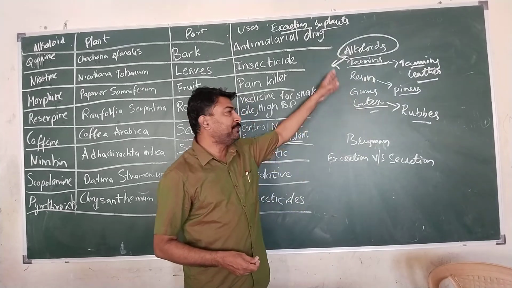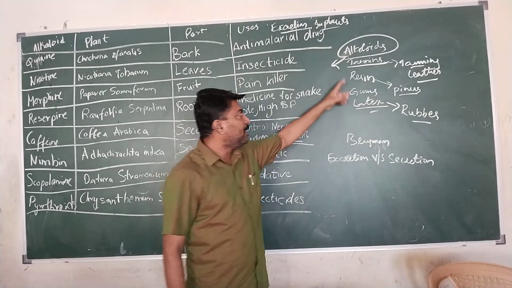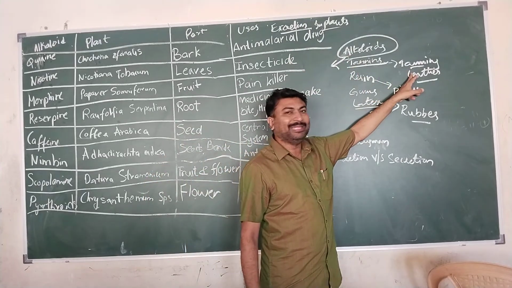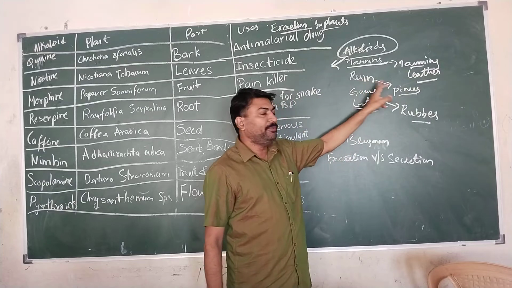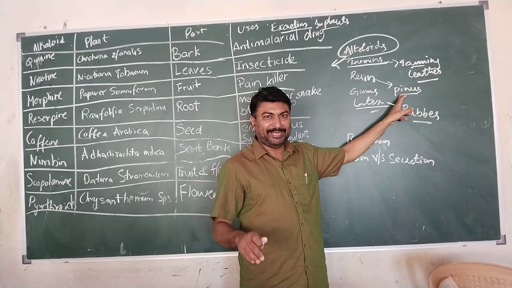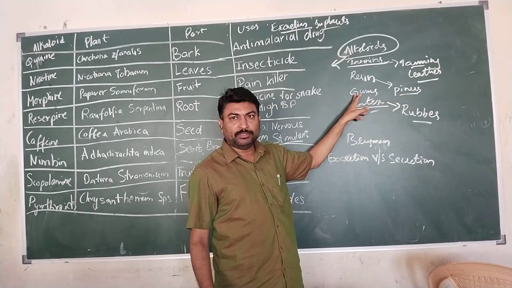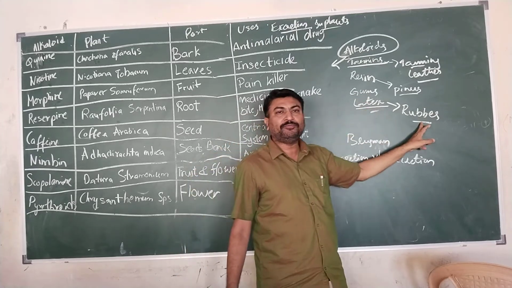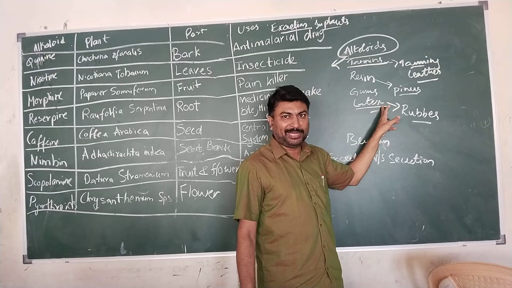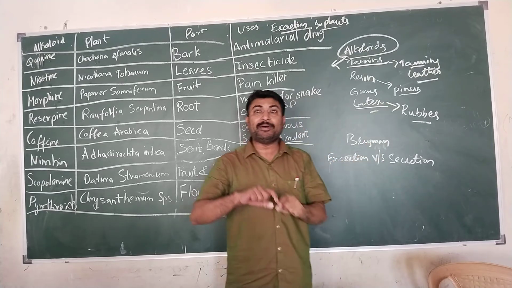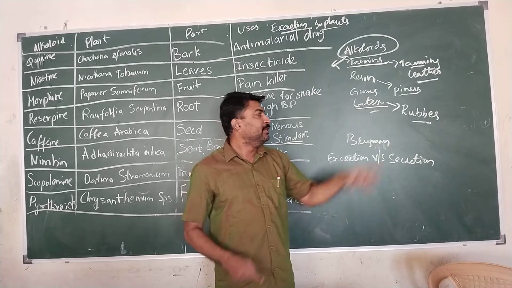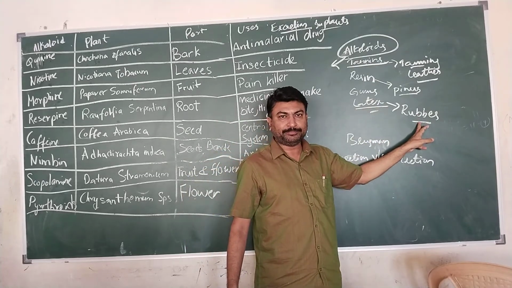So these are the different types of waste products which are found in the plant. Alkaloids, these are the uses. Tannins will be used for tanning the leather. Resins will be used in preparation of varnish, paints. Gums will be utilized for preparation of gums. Latex is milky white in color. Hevea brasiliensis, rubber plant. You might have seen the white milk-like substance coming out of it. That will be utilized in preparation of rubber.